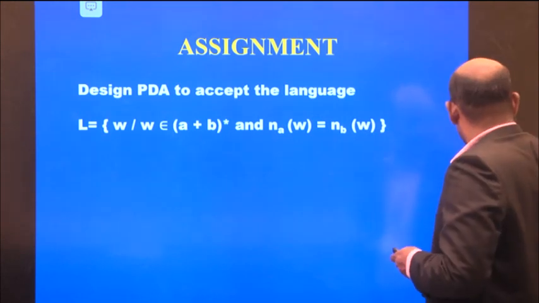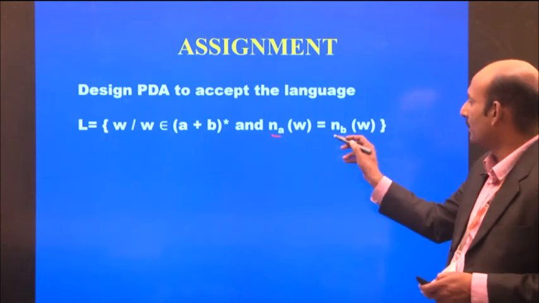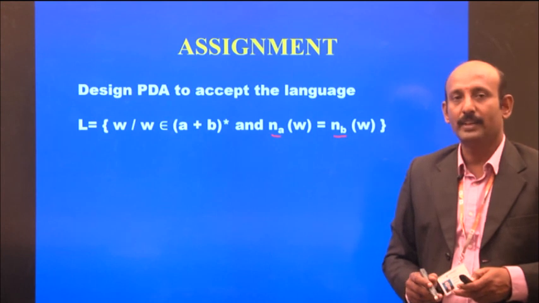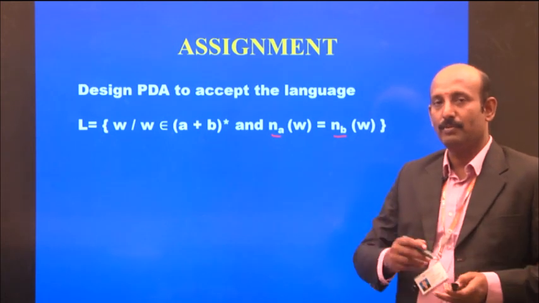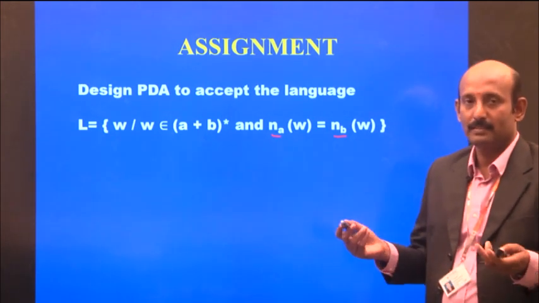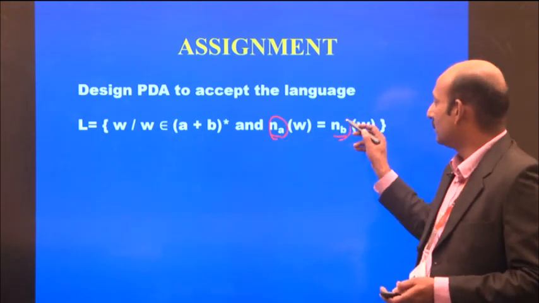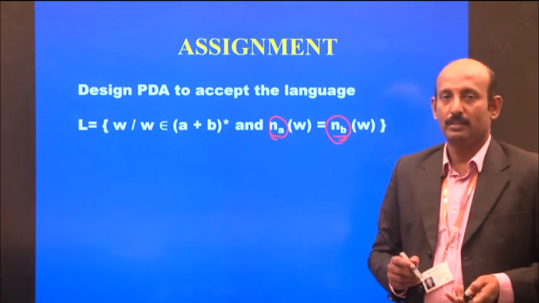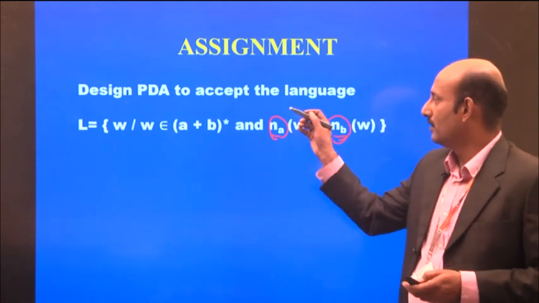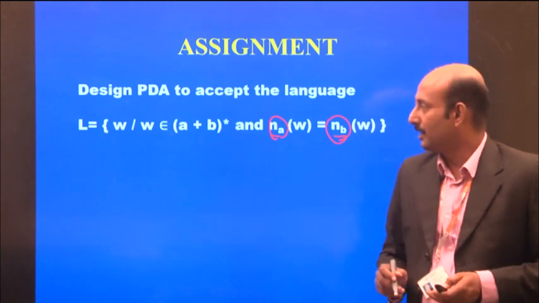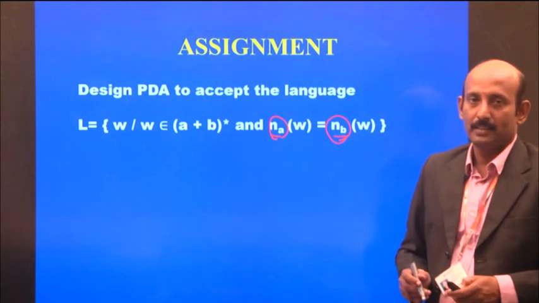And what is the condition given here? The number of A's equals the number of B's. There is no restriction on A followed by B or B followed by A. So any number of A's or any number of B's, but the number of A's must equal the number of B's. Please, all of you submit this assignment and build the push-down automata for accepting this language: (a+b)* with the number of A's equal to the number of B's.